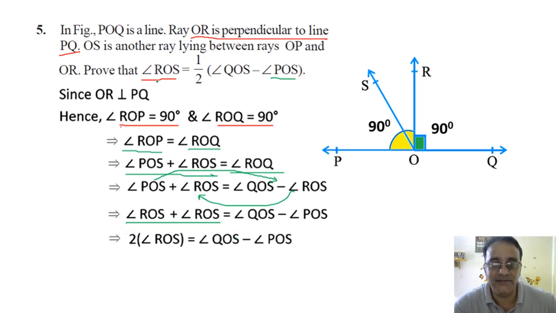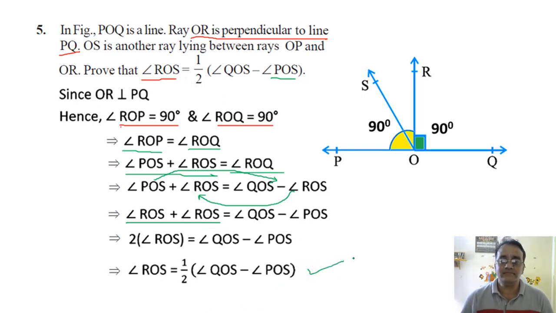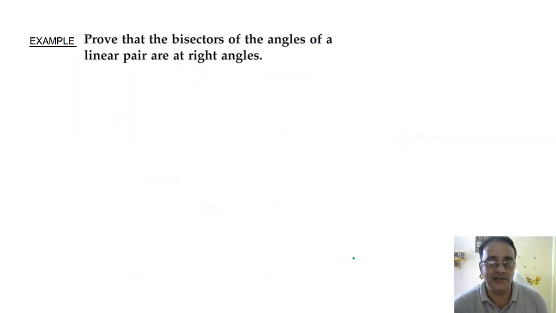Now we got the final step. We will get the final step in the next step. Any doubt? Very simple proof. No, sir. Okay. So now we'll move towards one example. This is a very good example.